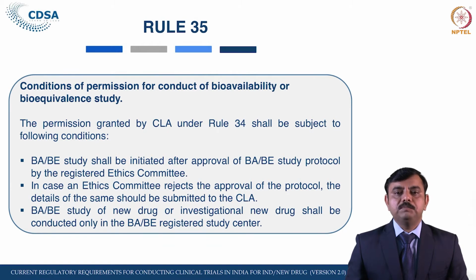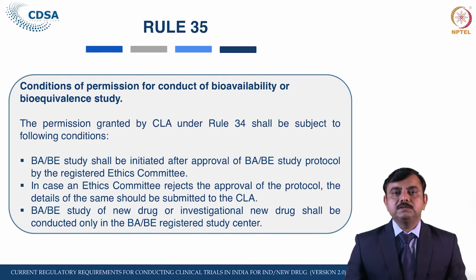Sometimes the applicant takes the ethics committee approval after getting approval from the central licensing authority. In many cases, they first take the approval from the ethics committee and submit it to the central licensing authority. Then the central licensing authority approves that protocol if all the conditions have been satisfied.